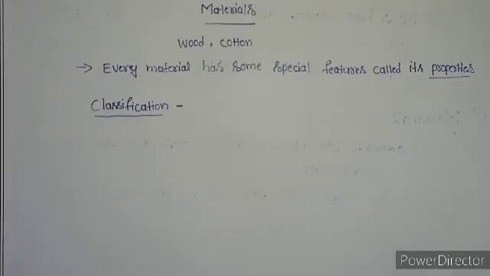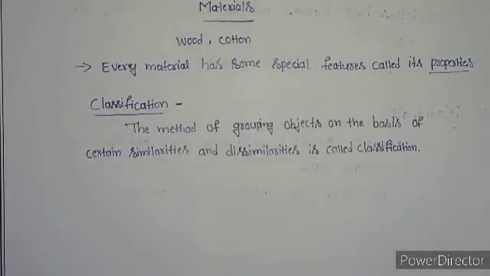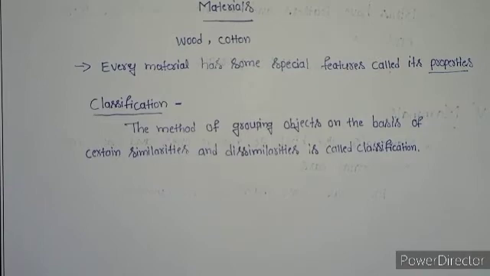Students, next we are going to know about classification. So what is classification? Classification is the method of grouping objects on the basis of certain similarities. A similarity is a sameness or an alikeness. So the method of grouping objects on the basis of certain similarities and dissimilarities, when we compare two things, is called classification.